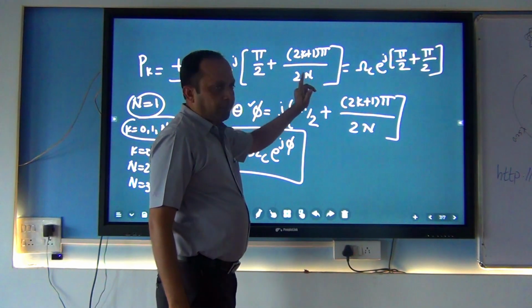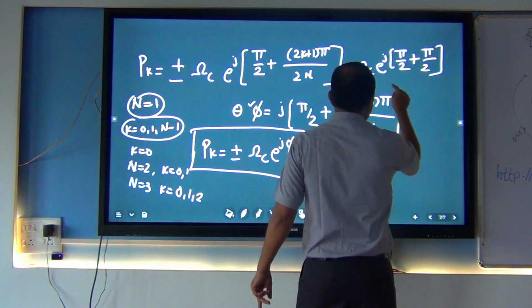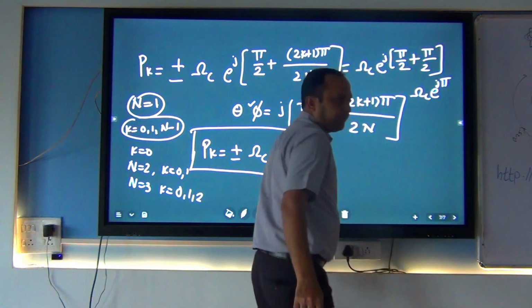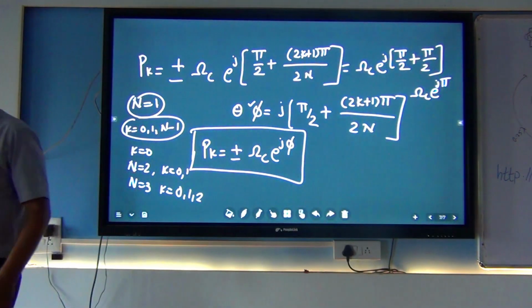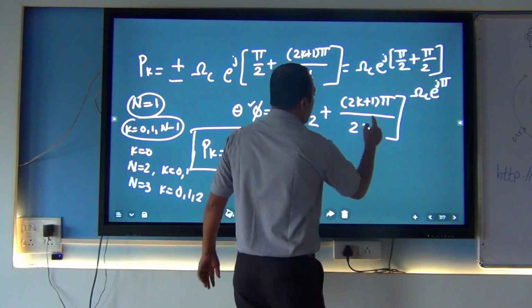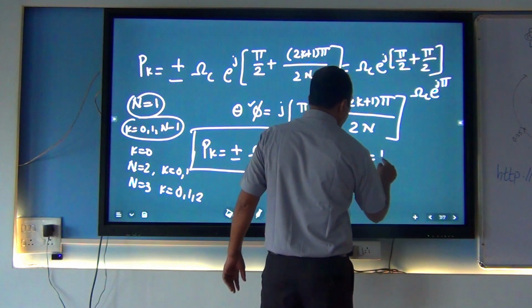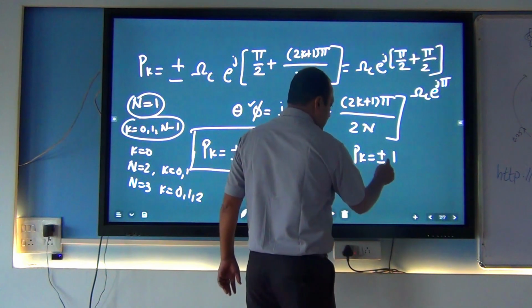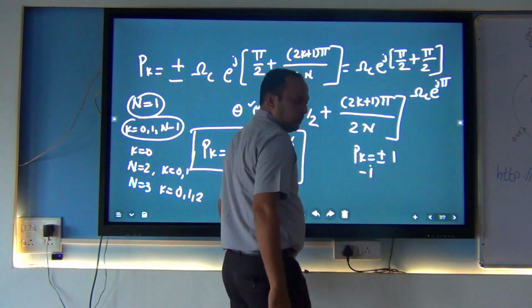The value of n is 1. So pi by 2 and pi by 2, so it is cutoff frequency e raised to j pi. So what is the value of e raised to j pi? e raised to j pi is -1. So when I substitute, the pole is equal to -1. So the value of pk is plus minus 1.